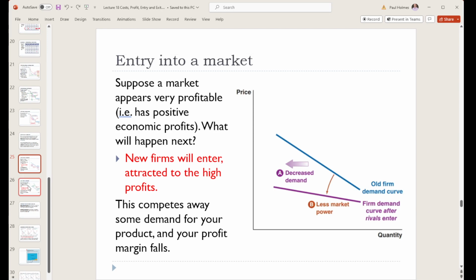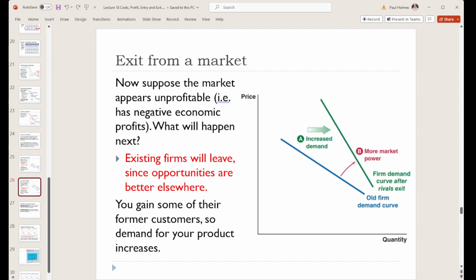We'd see the opposite take place if firms were exiting this market. So imagine now that this market is unprofitable, that firms in this market are not typically making an economic profit, they're not even making zero economic profit, they're doing worse than that. Well, as that happens, we'd anticipate that firms would start to exit this market. What happens as firms exit the market?